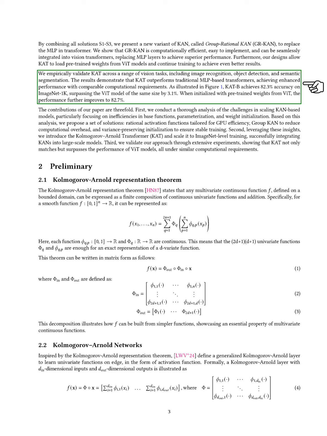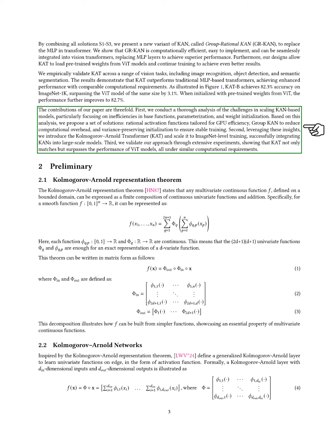For instance, KAT-B achieves 82.3% accuracy on ImageNet-1K, surpassing the performance of the same-sized ViT model by 3.1%. When initialized with pre-trained weights from ViT, performance improves to 82.7%. Our contributions are threefold. We analyze the challenges in scaling KAN-based models, propose solutions for efficiency, and introduce KAT, which successfully integrates KANs into large-scale models, demonstrating superior performance compared to ViT models under similar computational constraints.